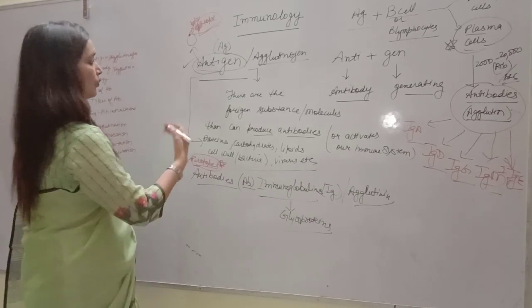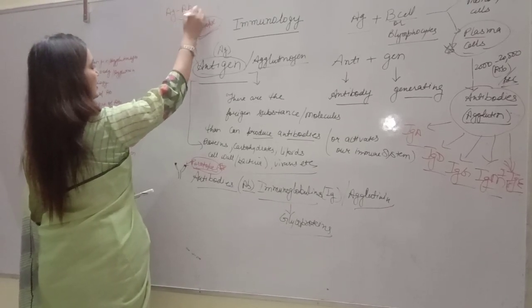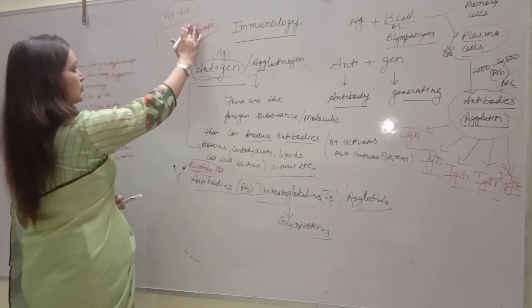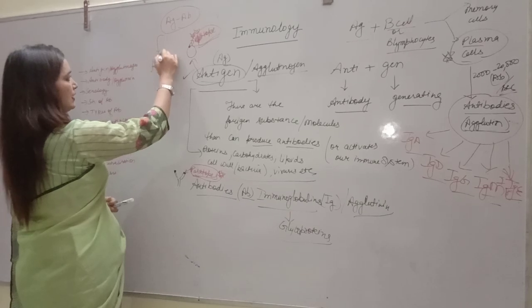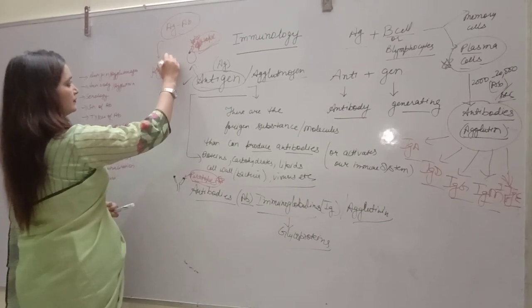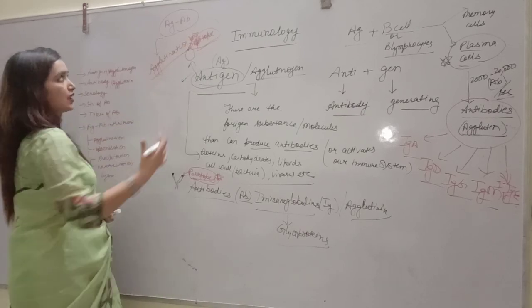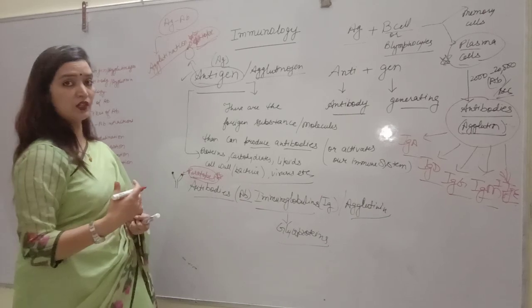The antigen antibody interaction, or antigen antibody reaction, is called agglutination, as clumping or precipitation occurs when antigen and antibody react together.